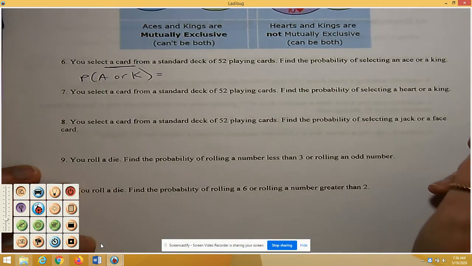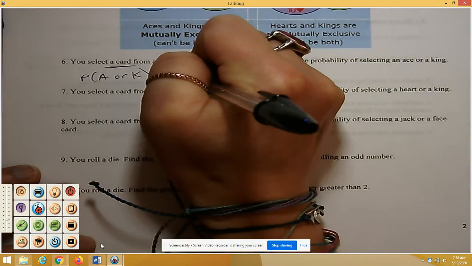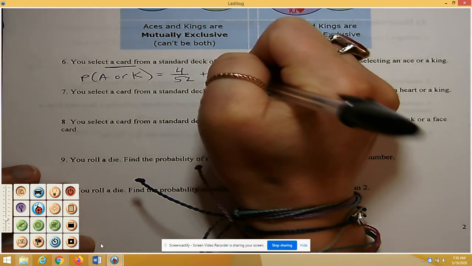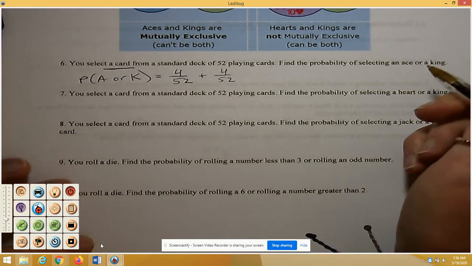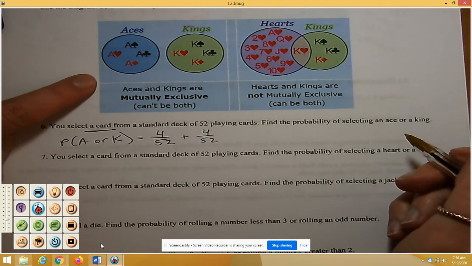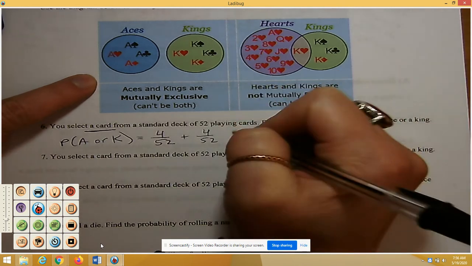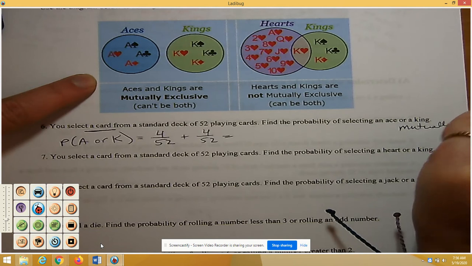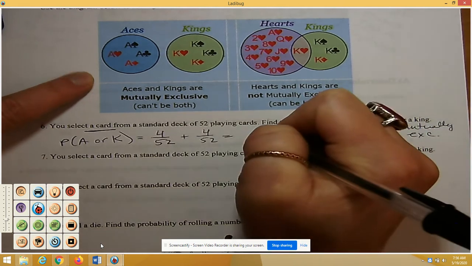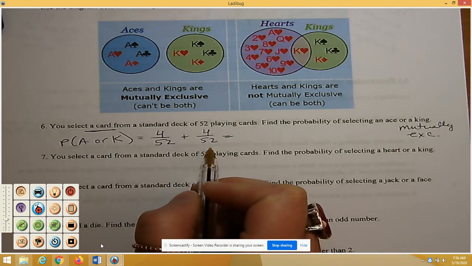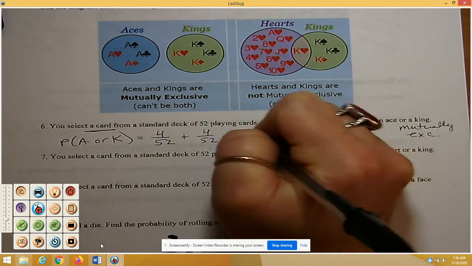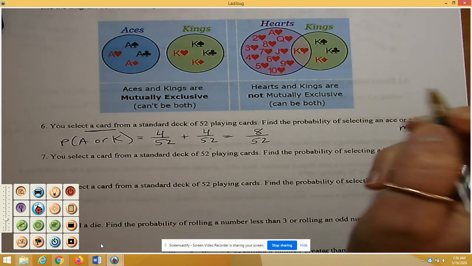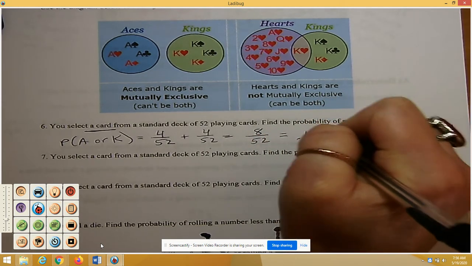All right, well, the probability of an ace, there are 4 aces out of the 52, plus the probability of a king, which is 4 out of 52, minus any potential overlap. Well, the ace and the king is drawn out up here. There is no overlap. So because these are mutually exclusive, we can use a simplified formula. When you add fractions, you keep the denominator. So we add the numerator, so 4 plus 4 is 8 over 52, and then we're just going to get 0.154.